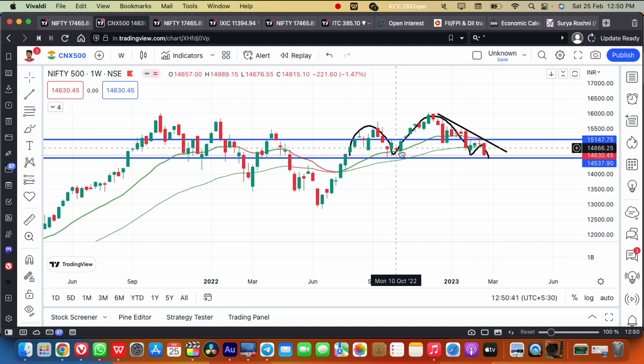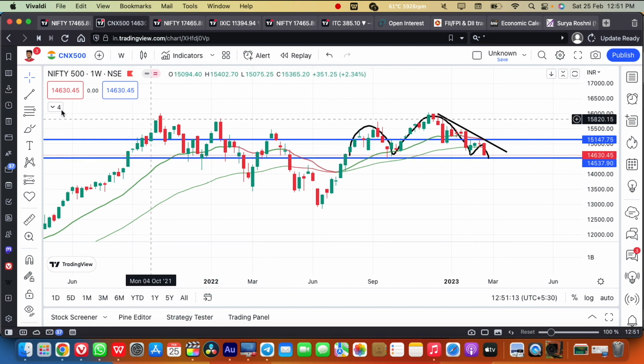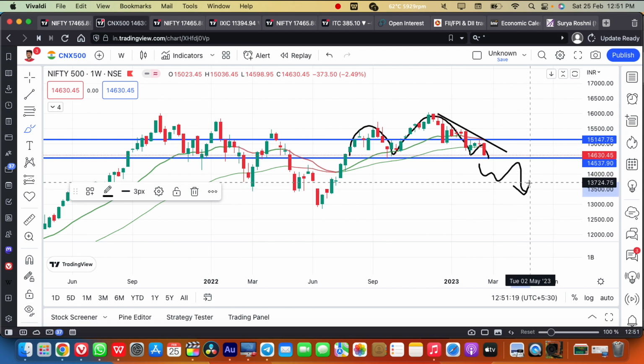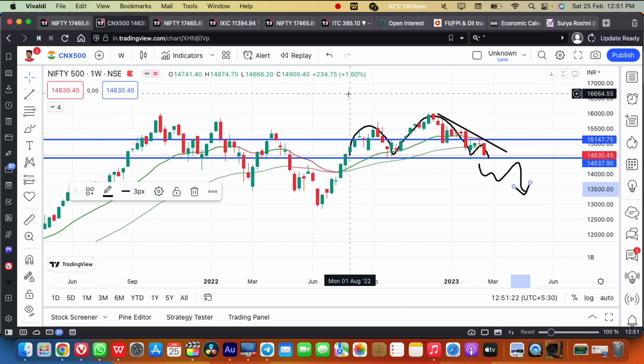So this head and shoulder pattern and this bearish candle are telling that a breakdown may be coming in the near weeks, maybe on Monday, or next week, or the week after, below this level. So the 14,500 level will be looked at as a bearish zone in the broader markets. If the individual stocks in my positions tell me to sell, then I will definitely sell. Then the bearish momentum in the markets will continue, where any breakdown below this 14,500 level is a highly bearish pattern forming in the Nifty 500.